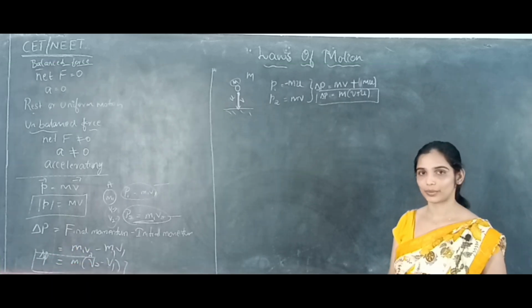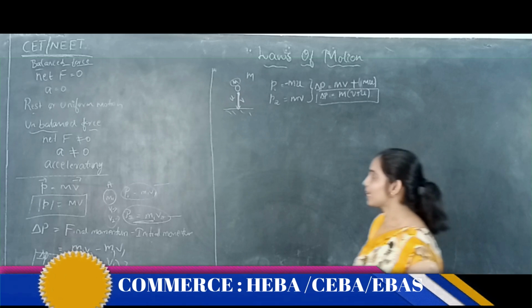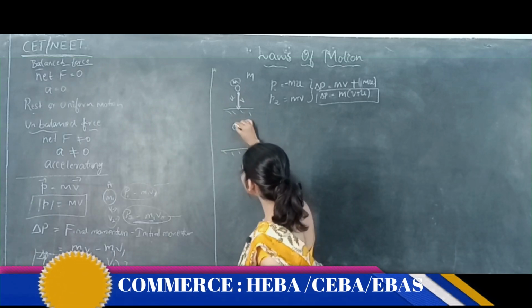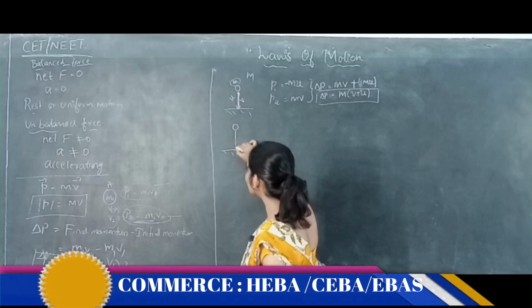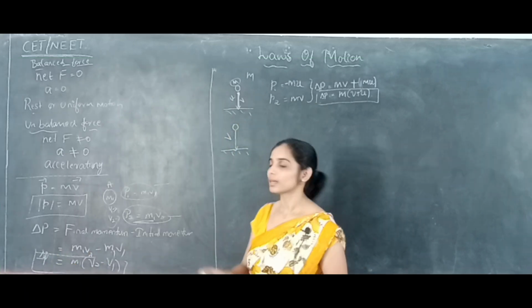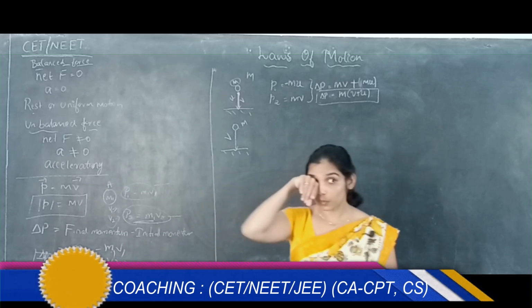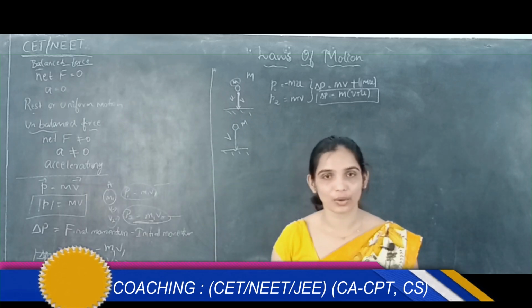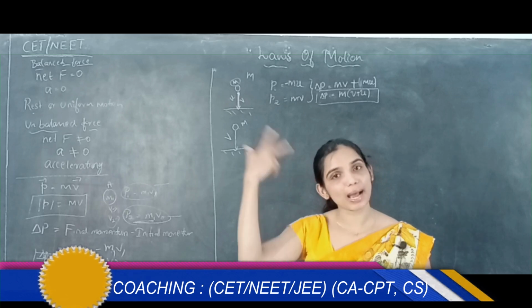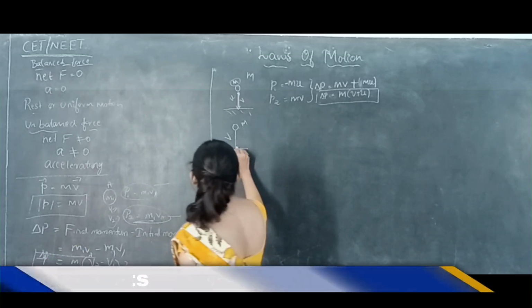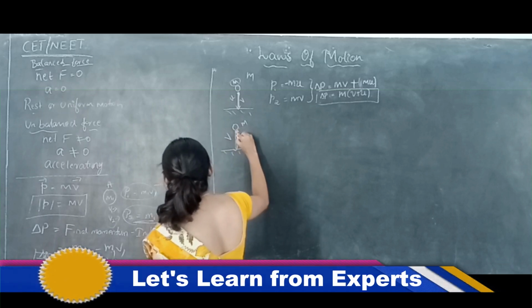Alright. Now, as a second case, this is the ground and a ball is dropped with a velocity v. The mass of this ball is m. Again the ball is dropped normally on the ground with the velocity v and it bounces back from the ground with the same velocity.